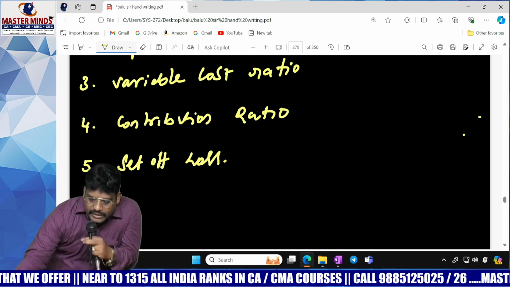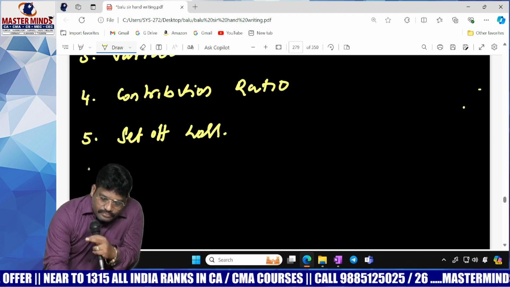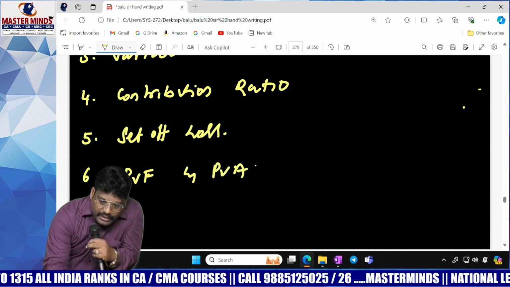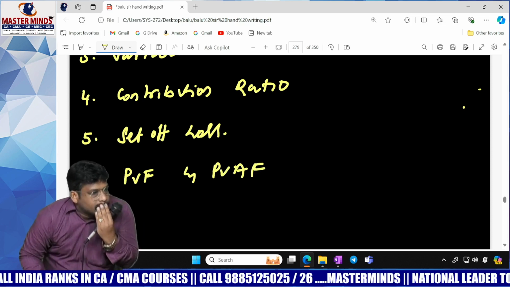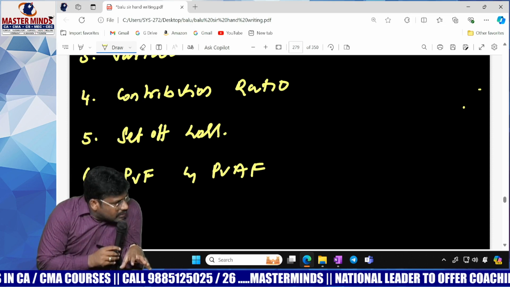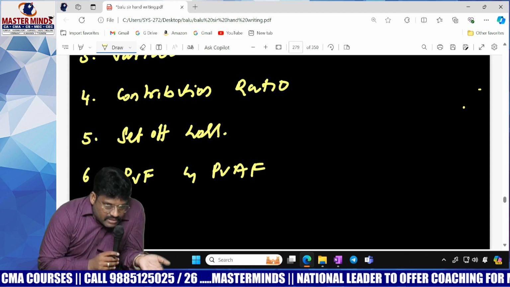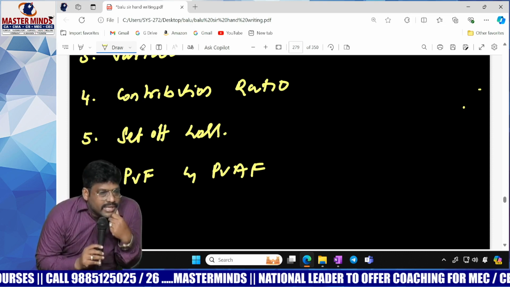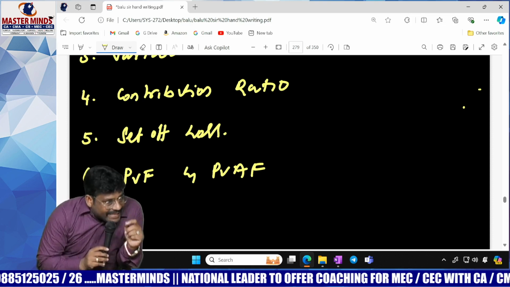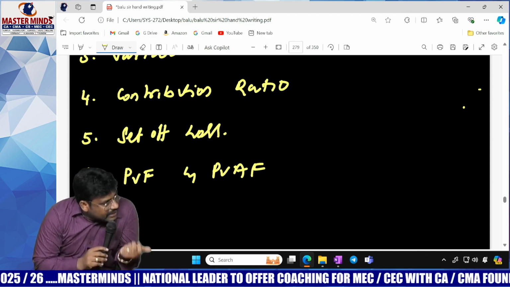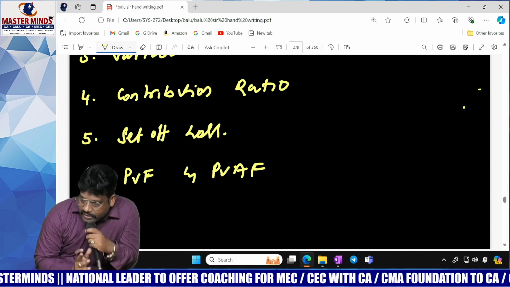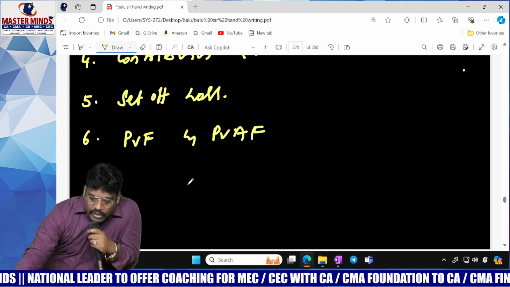Then another one is when to use the present value factor and when to use the present value annuity factor. When there are multiple unequal cash inflows, or a single cash inflow, we have to use the present value factor. When multiple equal cash inflows are there, then we will use the present value annuity factor. Got it? Yeah, this is also another important factor.